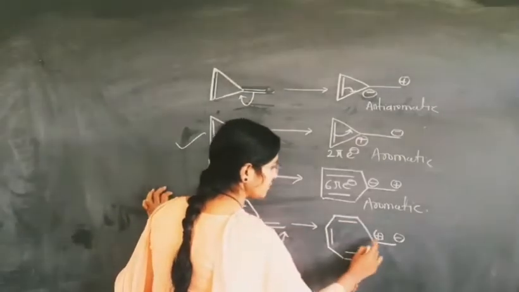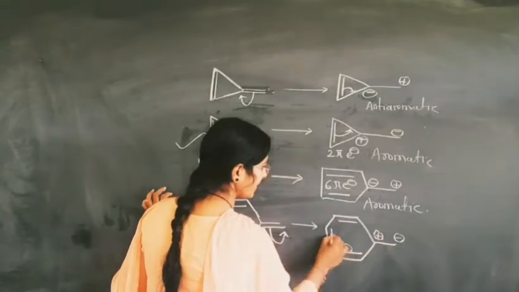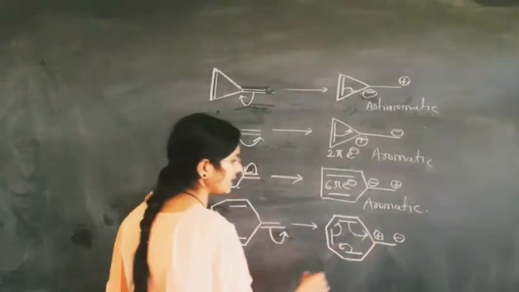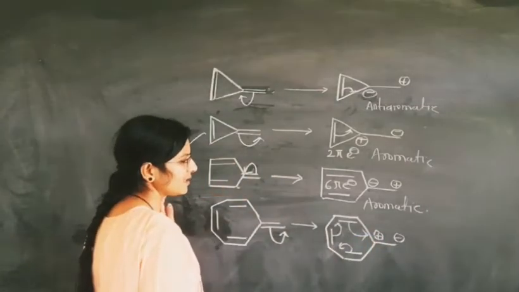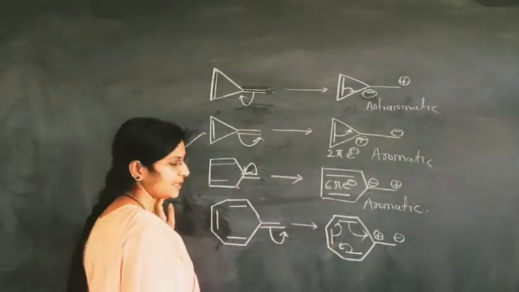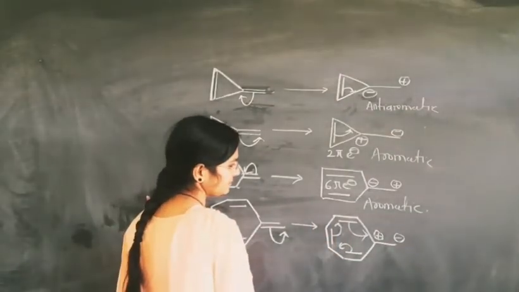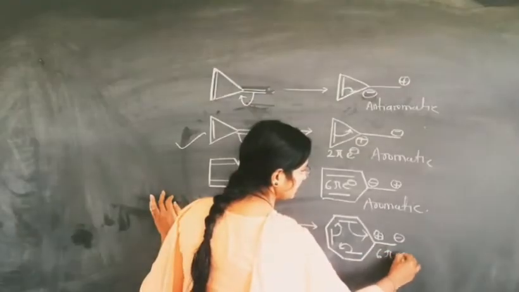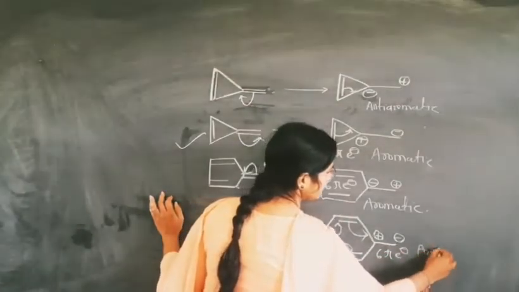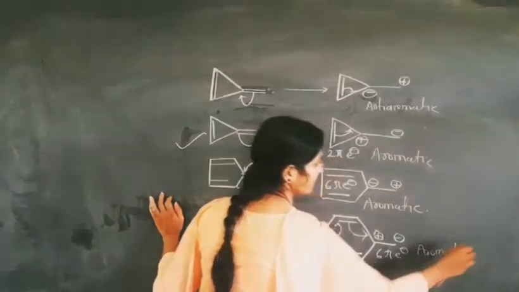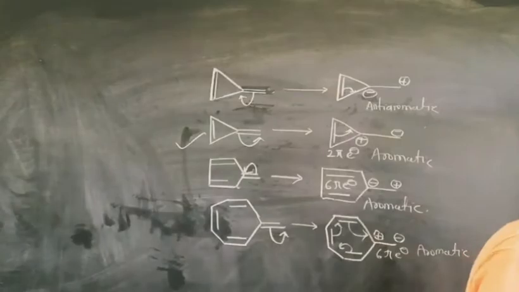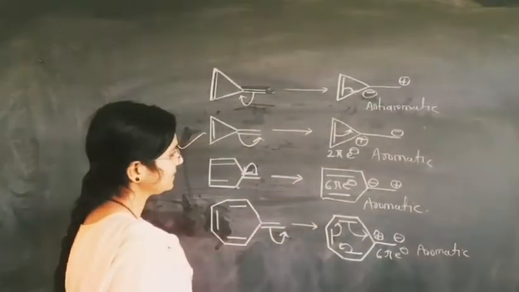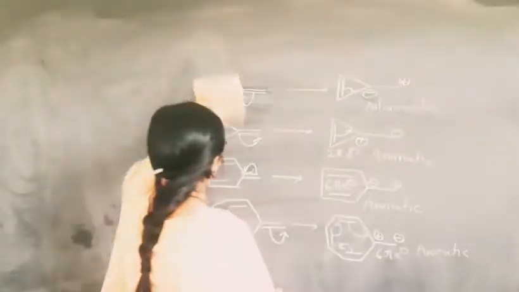Because when positive charge comes here, complete delocalization is observed, there is no sp3 hybridization, the ring is planar, and the positive charge is shifted. Therefore the 6 pi electron system is observed, and this compound is aromatic.